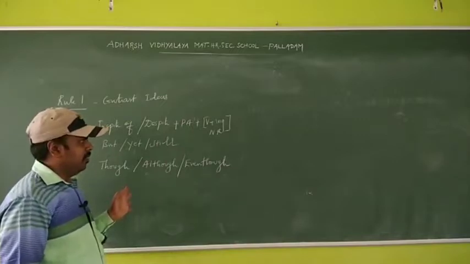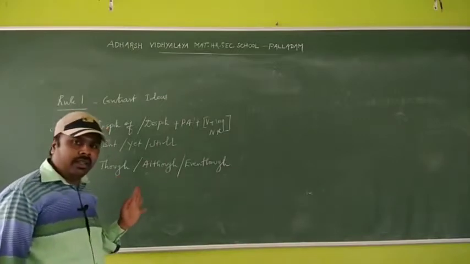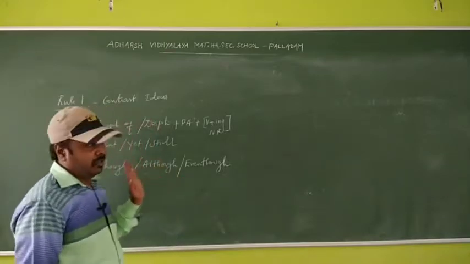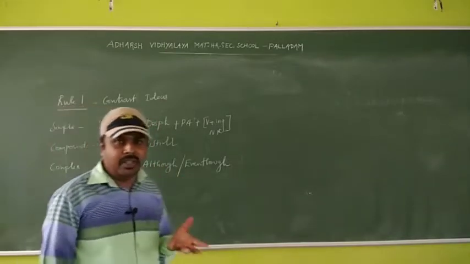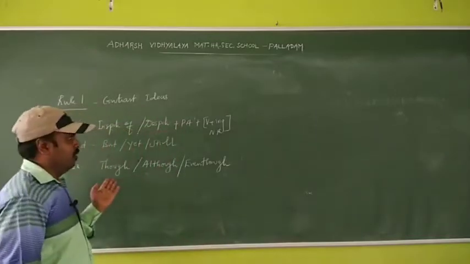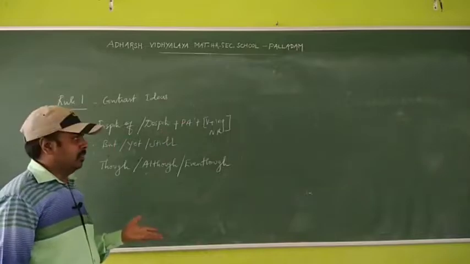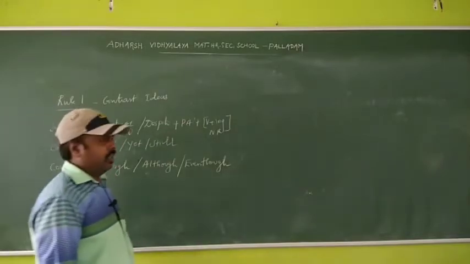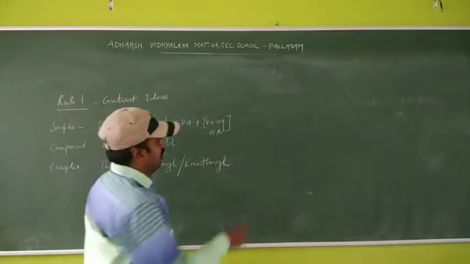Can you understand? Okay, note down all the rules, very, very important. Rule number 1 is very important because every year they ask one question. So make note of all the rules and examples. So we'll see one sentence. Let us see the example.